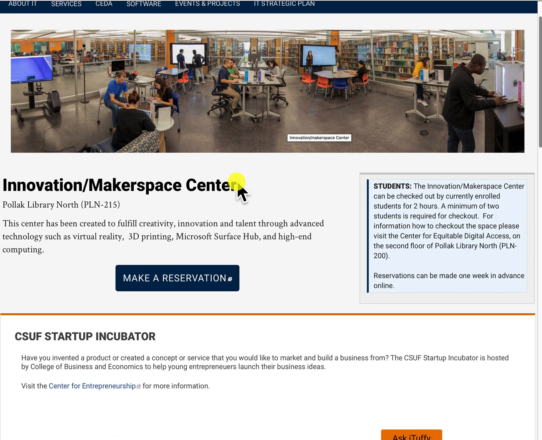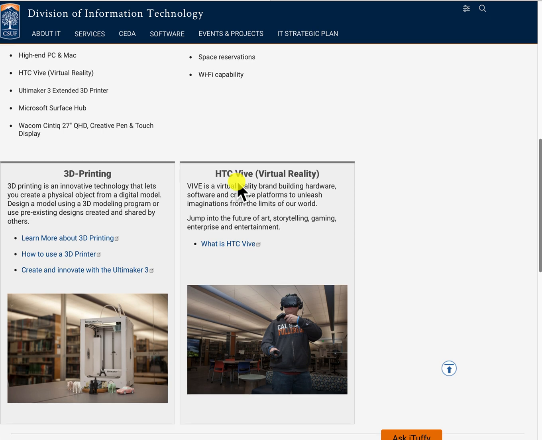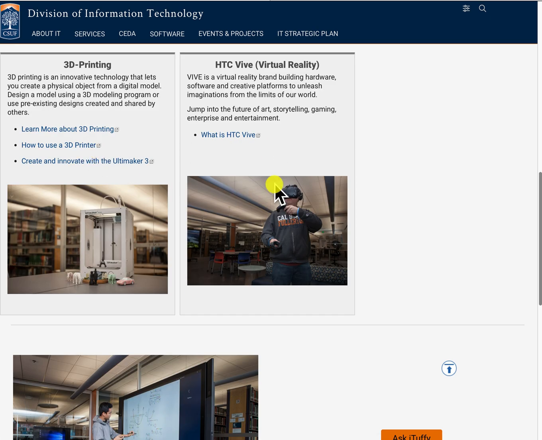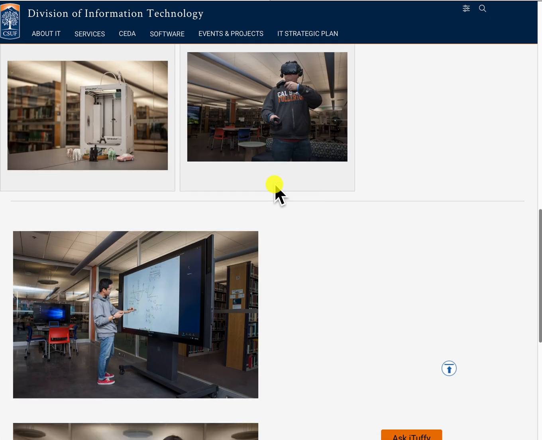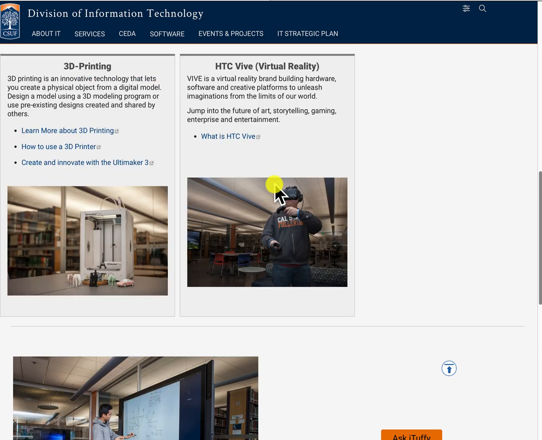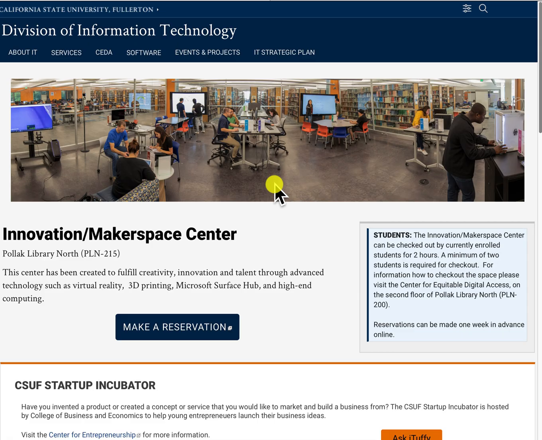So we have 3D printing, different smart boards, computers, a virtual reality section. If I move down a bit, here you'll see some pictures of some of the tools that we have for you to use. And this can be done by group work or by yourselves. To make a reservation, just click Make a Reservation. Okay, if I go back,